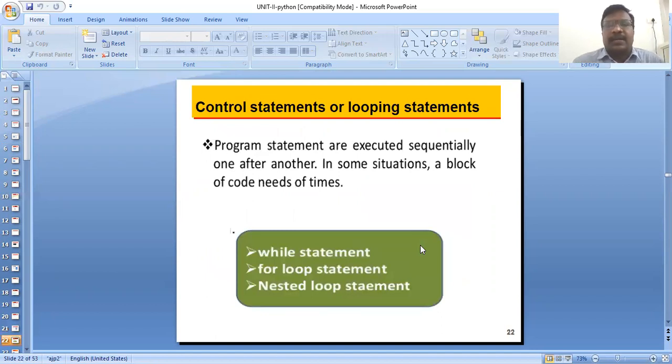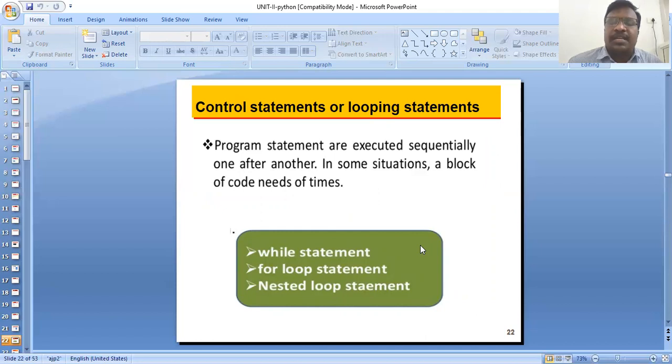Now we are discussing the control statement or looping statement: the while statement, for loop statement, and nested loop statement.